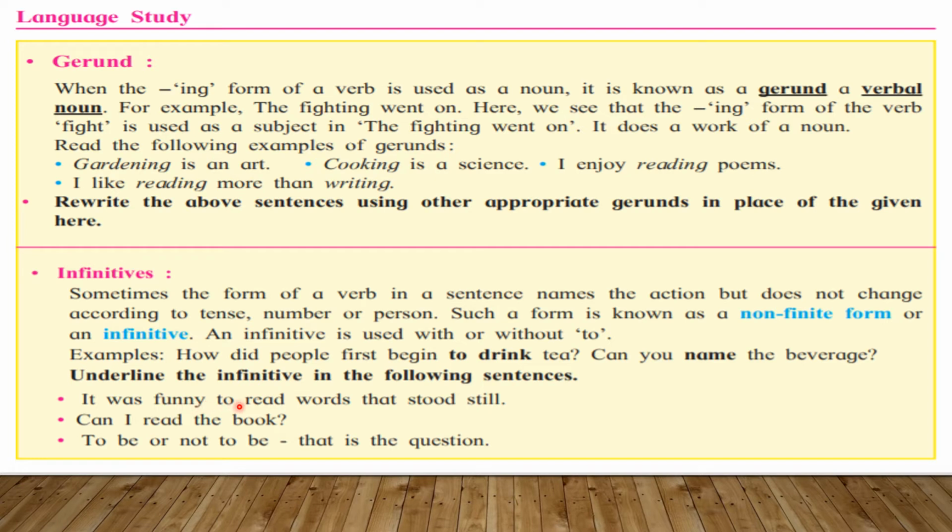It was funny to read words that stood still. In this sentence, to read is our infinitive, so underline it. Can I read the book? In this sentence, read is our infinitive form of the verb, so underline it. Then, to be or not to be, that is the question. So here to be and not to be, these two are infinitive or non-finite verbs. So underline them.